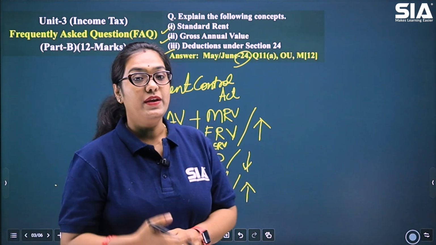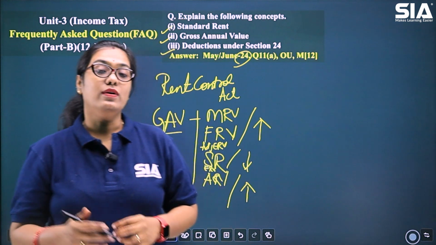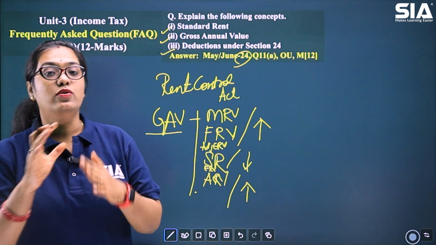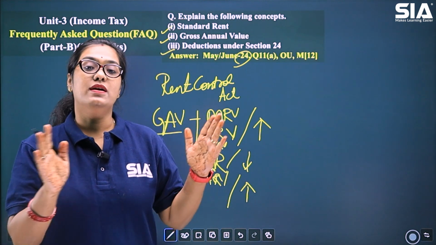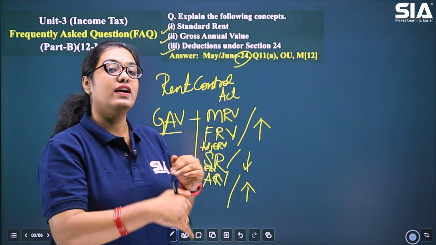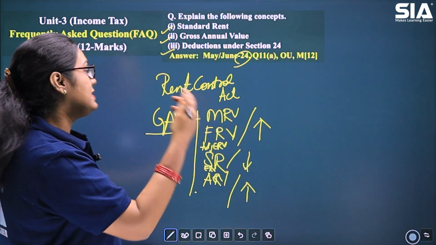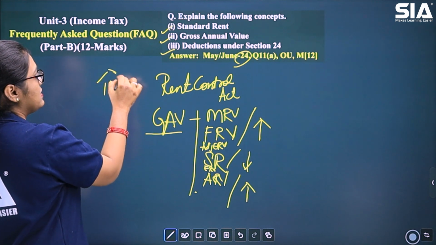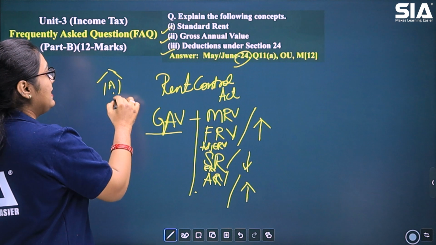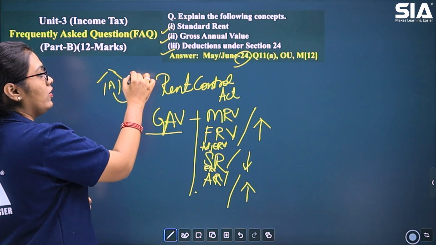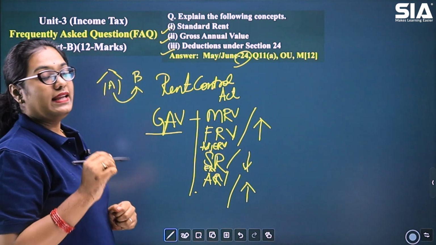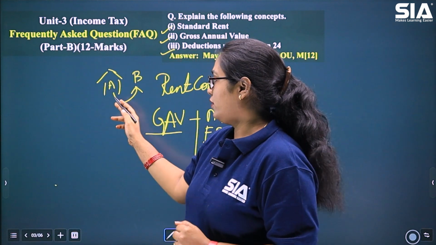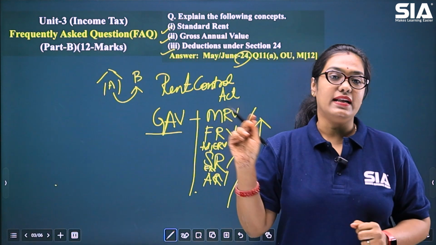So basically, gross annual value is the expected rental value of a building. That means if a person has a house and he will give that house on rent to someone. Let's take an example. Mr. A owns a house. Okay, this person is the owner of the house and he is letting out this house or giving it on rent to Mr. B. In this case, A is the owner of the house and B is the tenant.